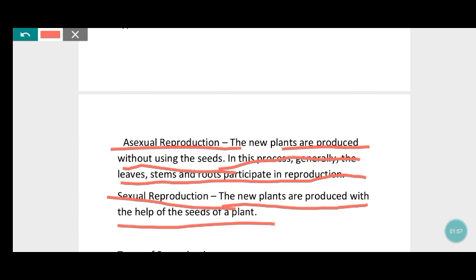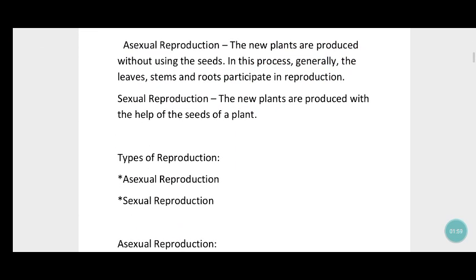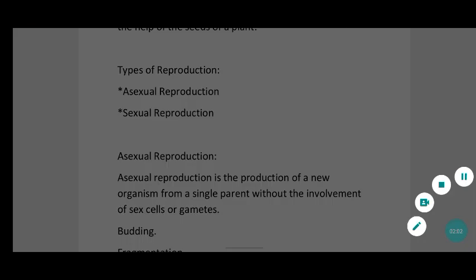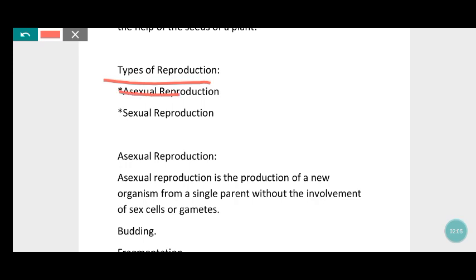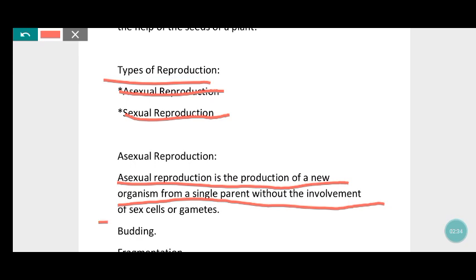These are introduction. Now let's see about types of reproduction. As we saw in introduction, types of reproduction are asexual reproduction and sexual reproduction. First we'll see one by one briefly. Asexual reproduction, as I told, the new cell is obtained without the help of seeds. So asexual reproduction is also divided into four types. As I told here, you can see asexual reproduction is the production of a new organism from a single parent without the involvement of sex cells or gametes.